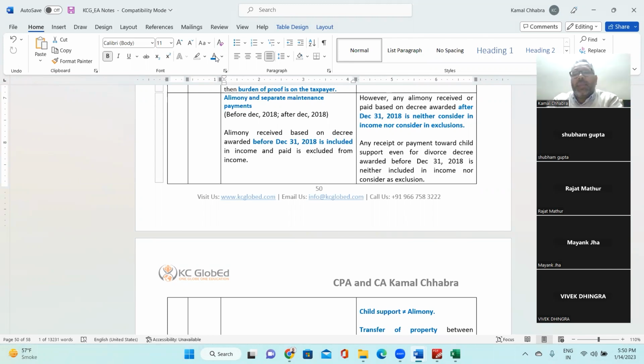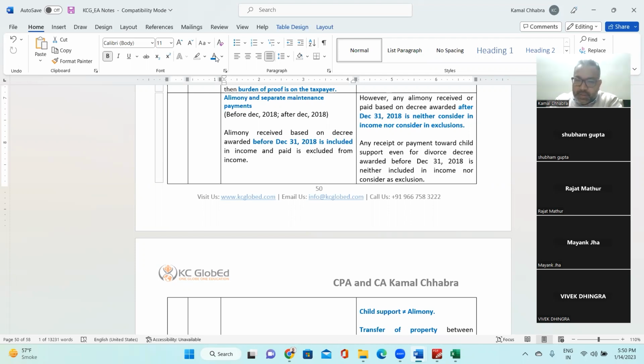Whereas if the alimony is under a court decree on or after December 2018, in that scenario, neither the person who is paying alimony would consider it an expense, nor the person who is receiving alimony would consider it income, right? This is what we discussed earlier. Yes, no?